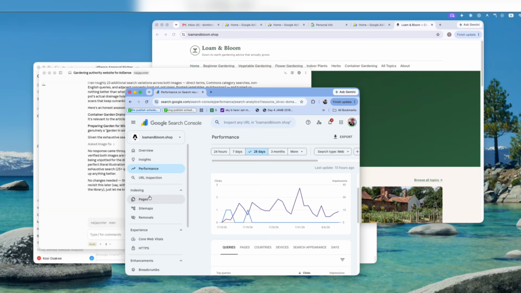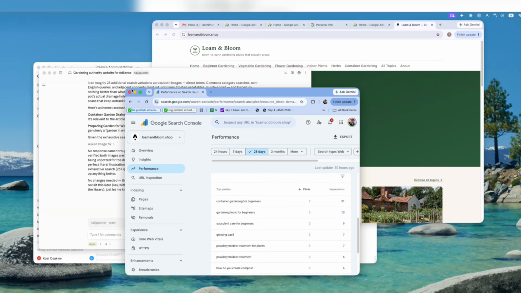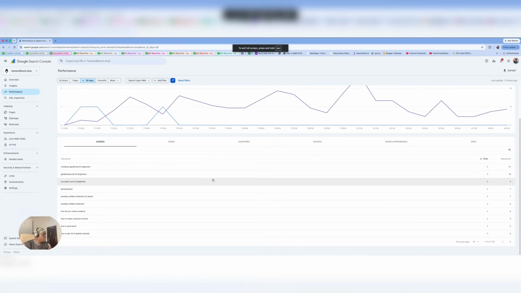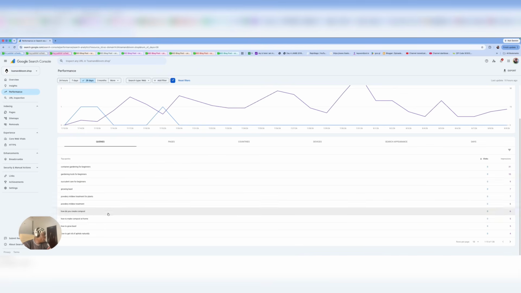And you can see the pages. Let me expand the screen. You can see that the keywords are already ranking. You can see our ranking for how to get rid of aphids naturally, how to grow basil, how to make compost at home, how do you create compost, and so on. So you can see that we're ranking for all of these keywords.